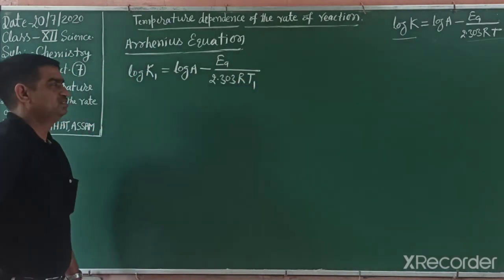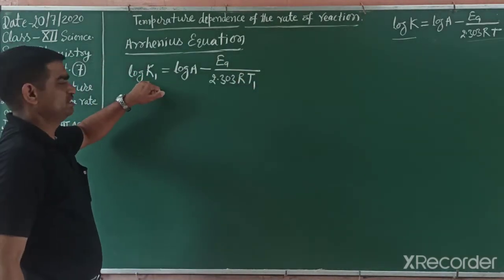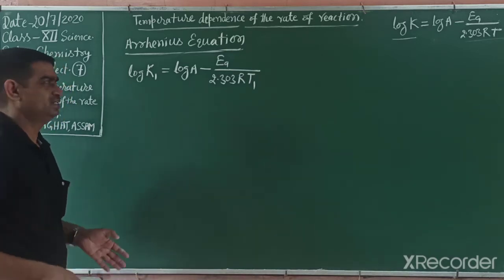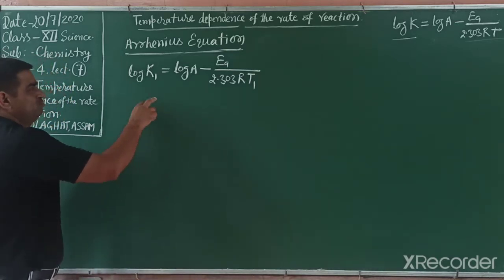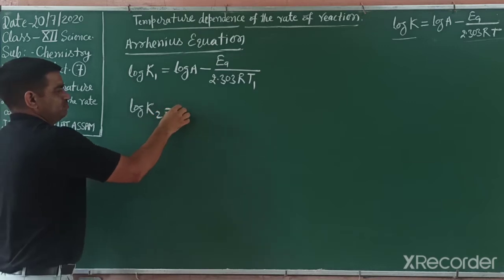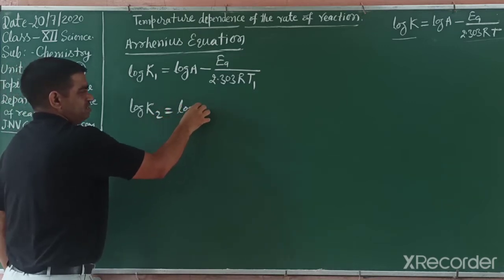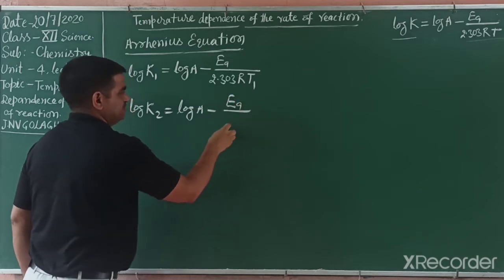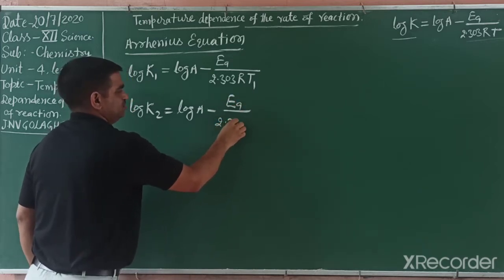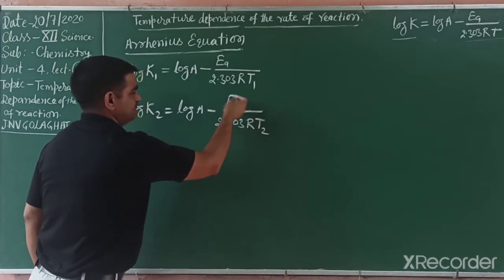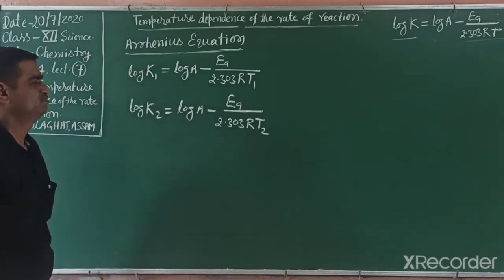If temperature changes, increases or decreases, then T2 and K2. So log K2 is equal to log A minus EA divided by 2.303 RT2, because we are taking log base 10 form.